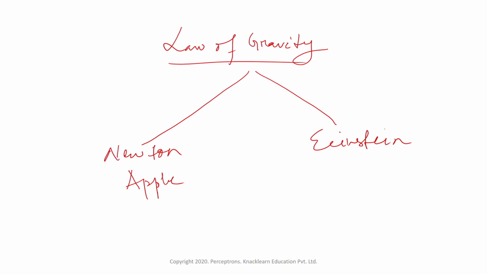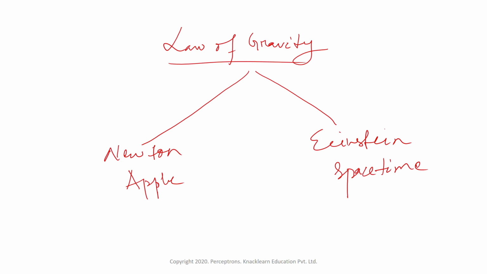So Newton already proposed the law of gravity, and the evidence Newton had was nothing but an apple. But when Einstein came in, Einstein was more towards space-time. He was known for space-time. Einstein said that whatever law Newton has proposed is not the right way to compute gravity. So basically gravity is more complex.